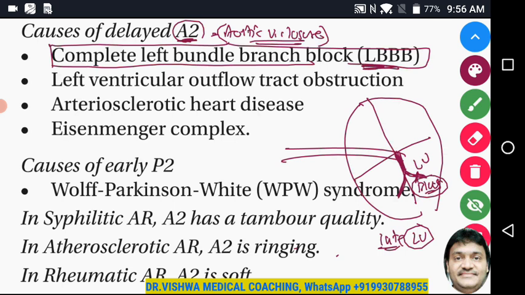If the left ventricle contracts late, it is going to push the blood through the aorta late. If it pushes the blood through the aorta late, the aortic valve is going to open late and close late, and that produces the delayed A2 component.